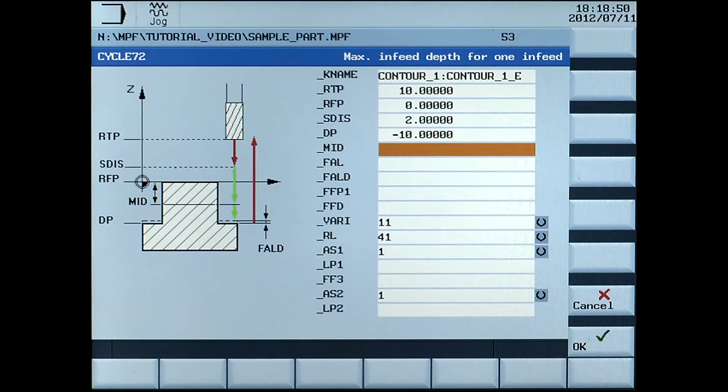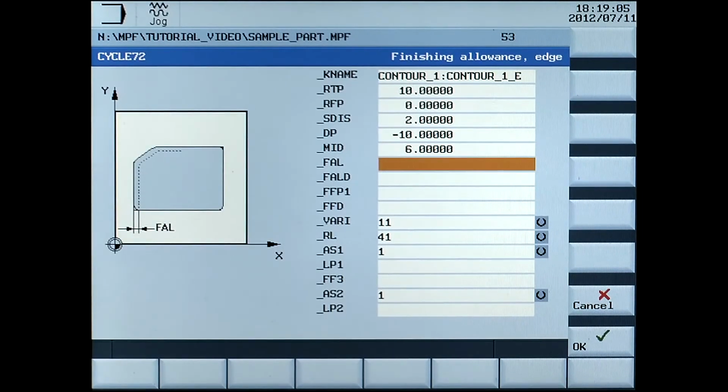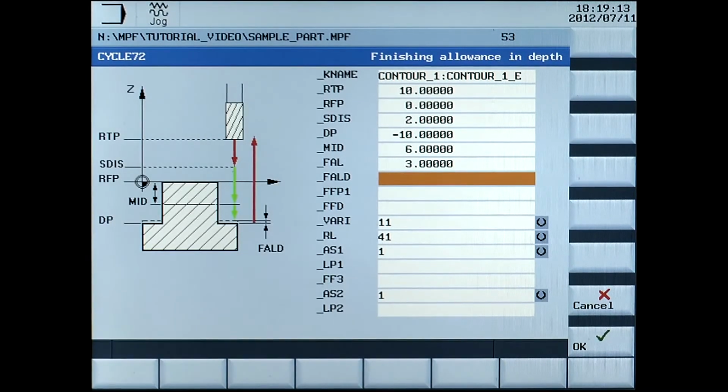MID, the MID parameter is used to define the maximum infeed depth of cut for roughing, enter 6 millimeters. FAL, finishing allowance on the edges, enter 3 millimeters. FALD, finish allowance of the depth, enter 0.